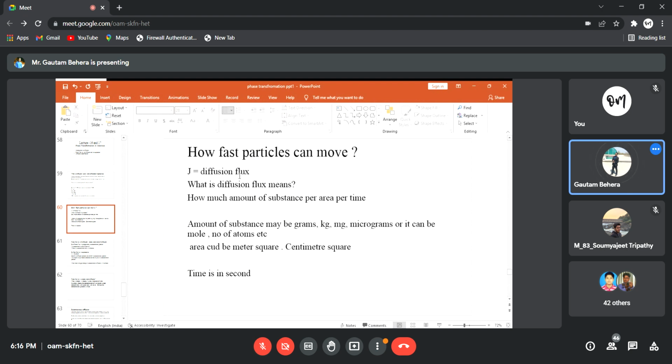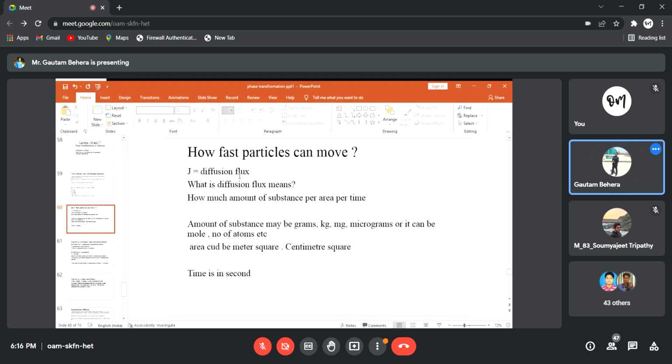You understood? So how much amount of material means it may be 1 kg of material, or 1 gram, or 1 microgram, or 1 mole of material, or a number of atoms, right? And area means it may be centimeter square or meter square, right? And time in seconds.